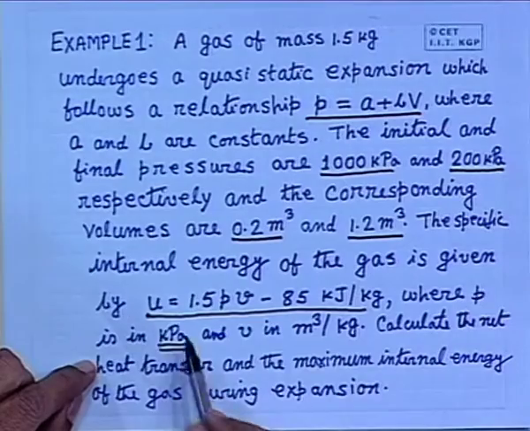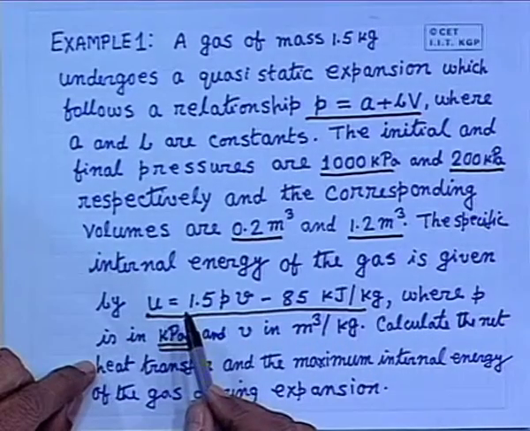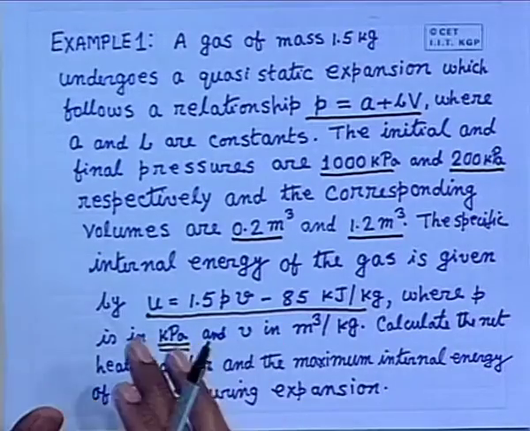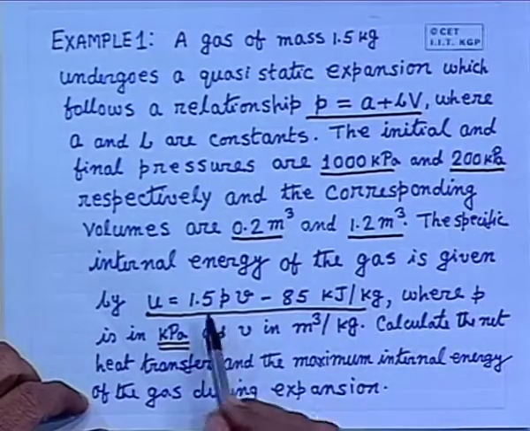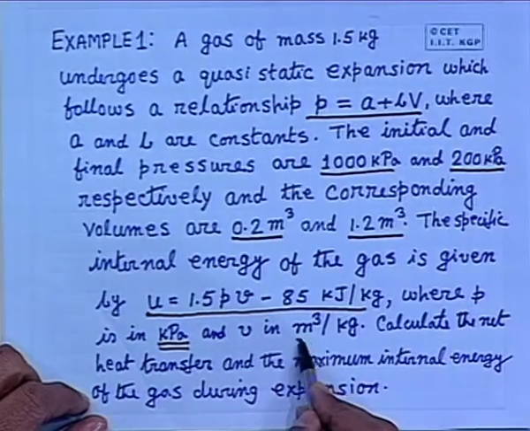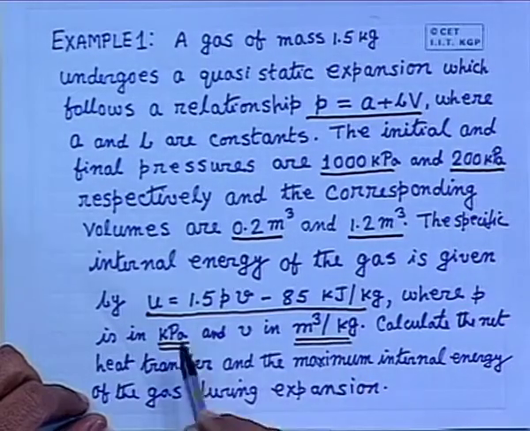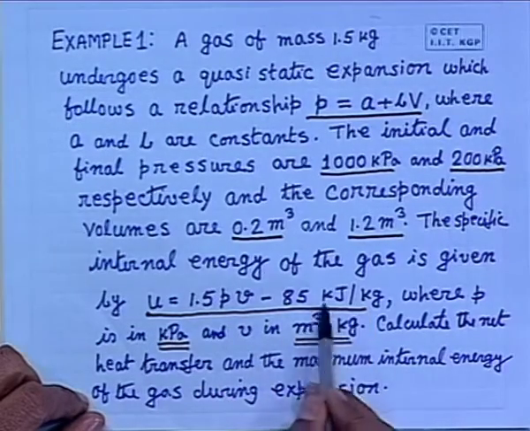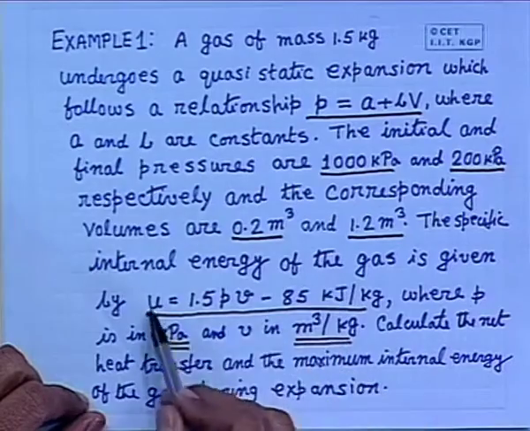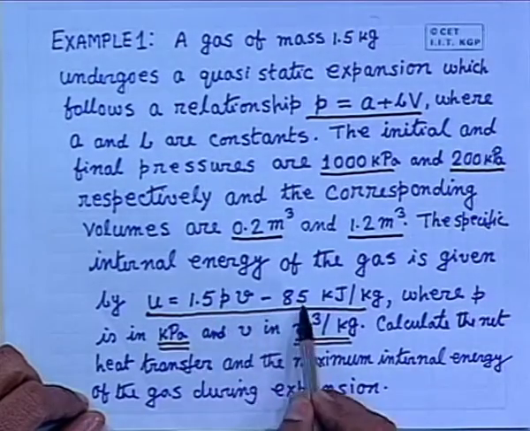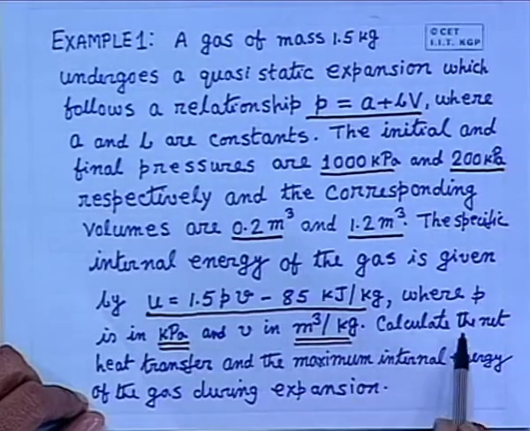If you make a mistake, you will lose marks in the examination. Concept remains the same, but to get the correct answer, you have to be very careful, and V in meter cube per kg. That means, if you express P and V in these units, then U will be given in kilojoule per kg according to this relationship. The numerical values of these constants are adjusted like that.